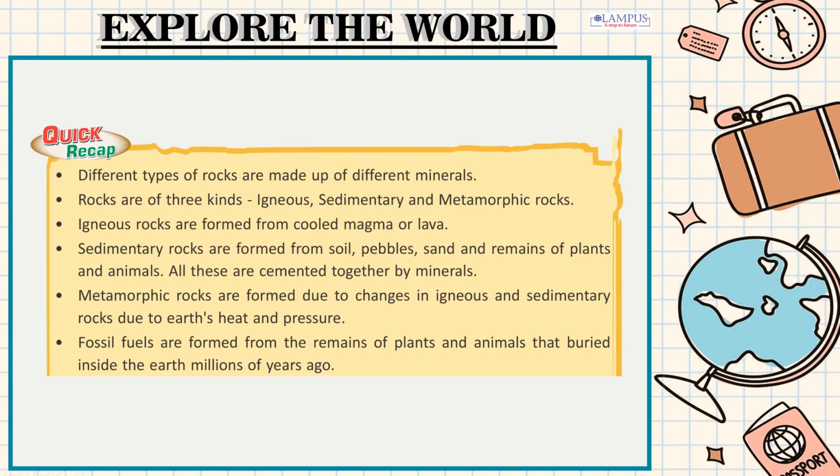Quick recap. Different types of rocks are made up of different minerals. Rocks are of three kinds: igneous, sedimentary and metamorphic rocks. Igneous rocks are formed from cooled magma or lava. Sedimentary rocks are formed from soil, pebbles, sand and remains of plants and animals. All these are cemented together by minerals. Metamorphic rocks are formed due to changes in igneous and sedimentary rocks due to Earth's heat and pressure.